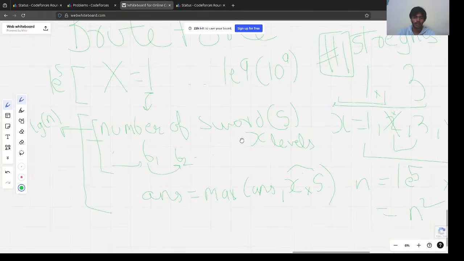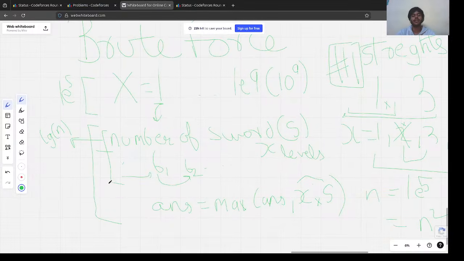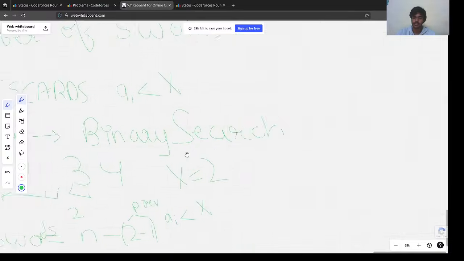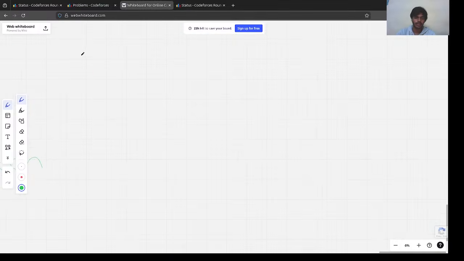Got it. Now we have to find how many levels we could complete. How many levels we have completed, right? This part is still remaining. Okay, great. Let's actually see the third part, or the third optimization, levels completed.